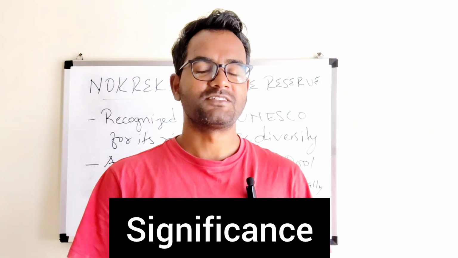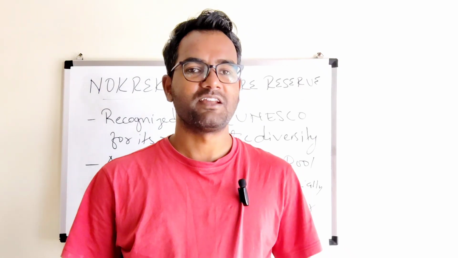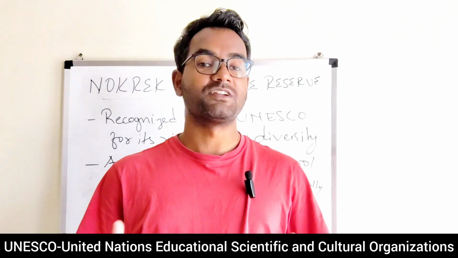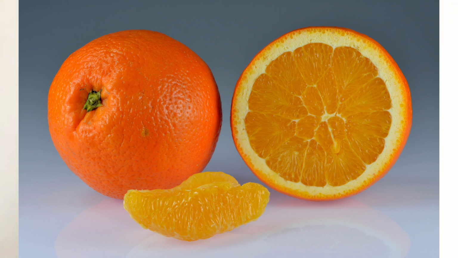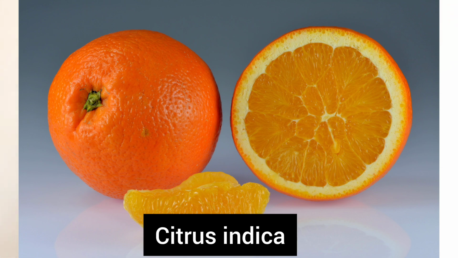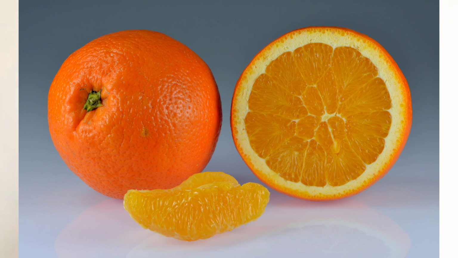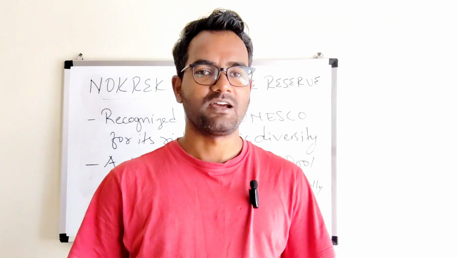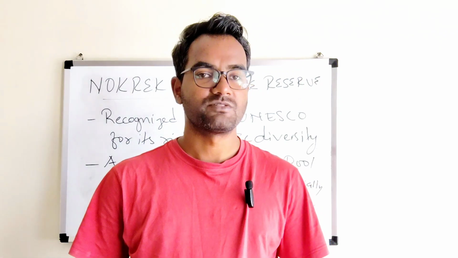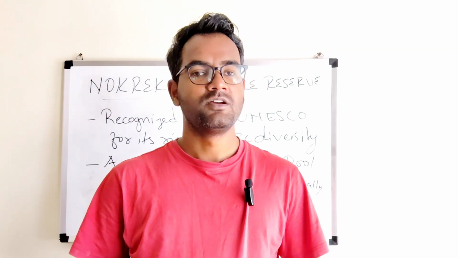So one of the significance is that it is recognized by the UNESCO. Why? Genetic diversity, and it acts as the gene pool for what? For the citrus fruits. And which fruit are we talking about in this region? The fruit which you love to eat in winters? Yes, that is the orange, right? In science we call it Citrus indica. The local name we call it Komala, right? So we all like to eat Komala. Orange or Citrus indica. So you find a lot of Citrus indica in Nokrek Biosphere Reserve.